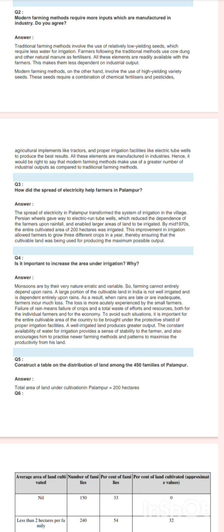All these elements are readily available with the farmers. This makes them less dependent on industrial output.